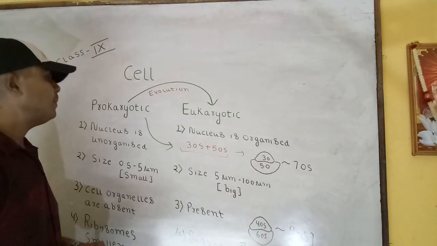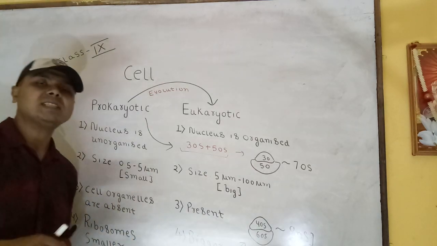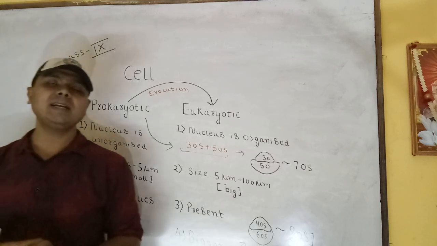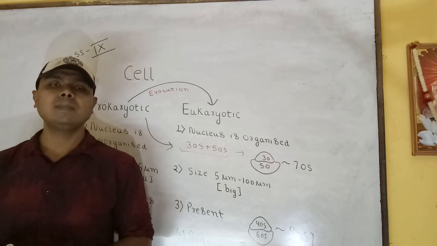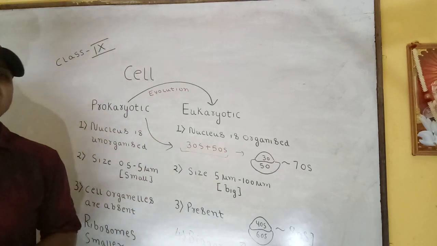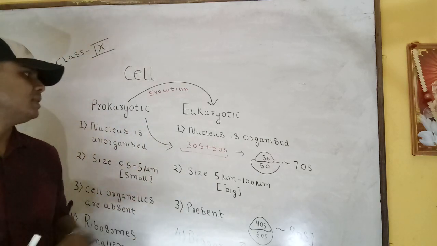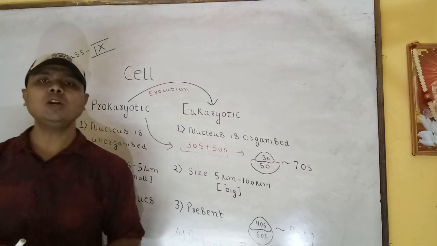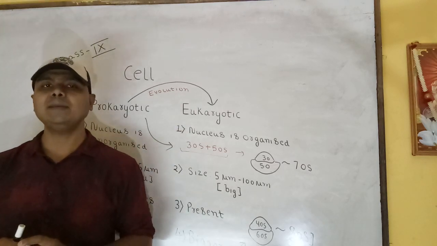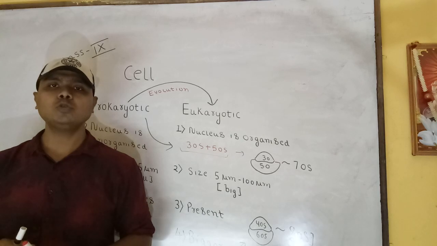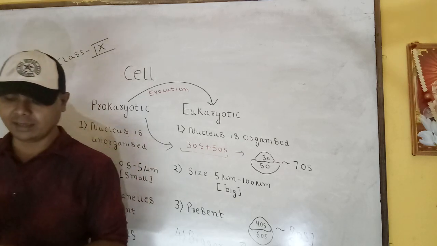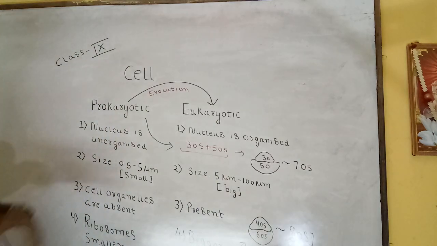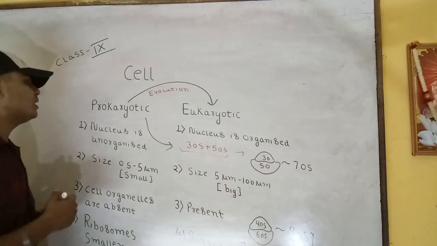Now, examples of prokaryotic and eukaryotic cells. Typical examples of prokaryotic cells are bacteria, PPLO and mycoplasma. For eukaryotic cells, from protozoa and fungi to higher organisms, plant cells and animal cells, which we already studied in diversity of plants. So this differentiation is complete.